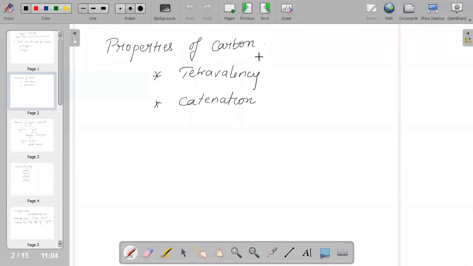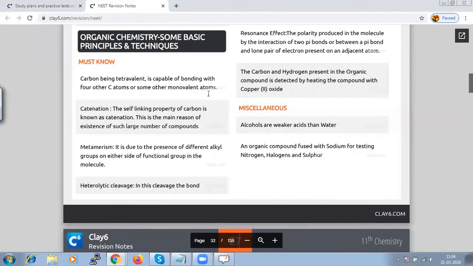Carbon has atomic number 6, and its electronic configuration is 2, 4. That means 4 electrons are in the outermost shell, and it has the tendency of forming covalent compounds. One more important property is catenation.